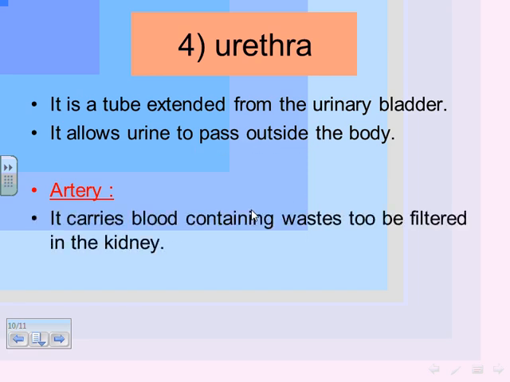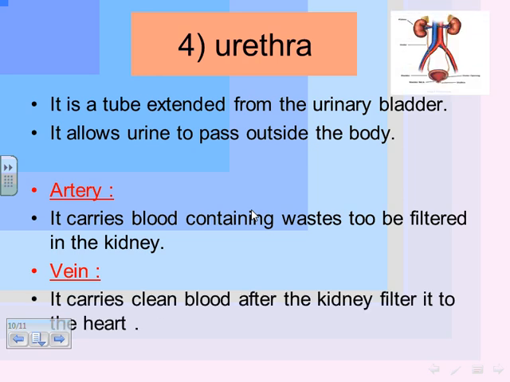We have also what we call artery. Do you remember artery from the circulatory system? The blood enters the two kidneys through the artery. Can you see this red artery? So the blood enters the two kidneys through the artery.